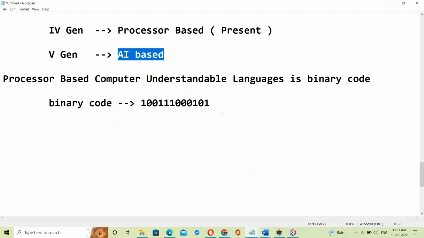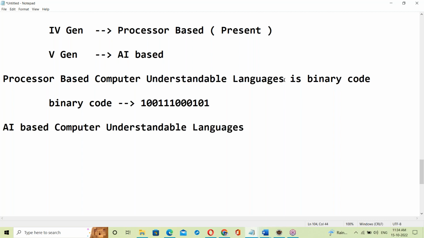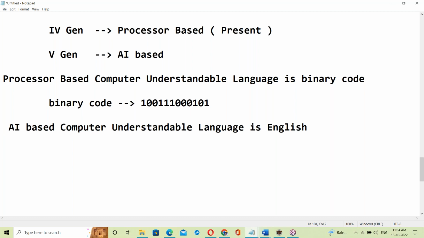See, what is the AI based computer understandable language? Anyone have an idea? AI based computer understandable language is English. We can understand our English. Okay.